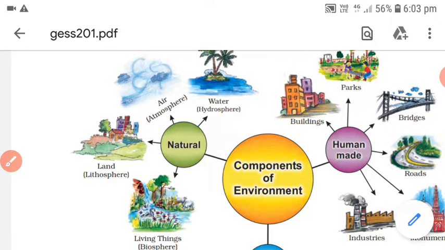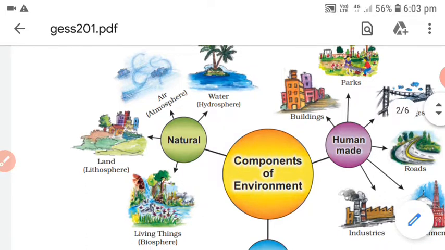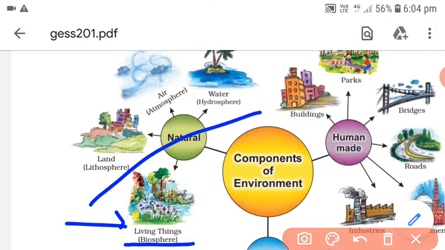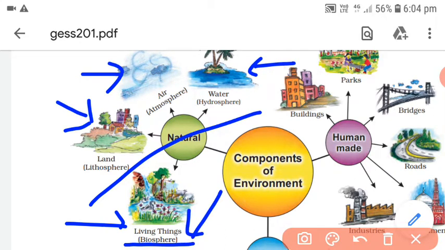So with the natural environment, you will find that there are four things. The sphere of life is the most important, as you can see, and the biosphere is totally dependent upon all these three. So if any of these three gets imbalanced, then definitely the biosphere is in danger. The question mark for life survival will be created, and that's why we human beings must stop or control destroying our environment.